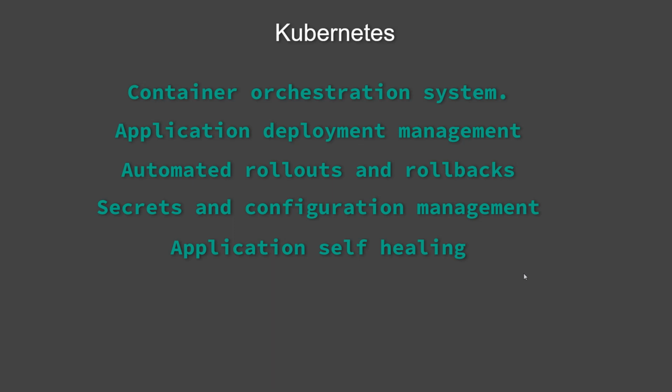Application self-healing. This is one of the most important benefits of Kubernetes. That means if one of the containers goes down, the application administrator need not go and look into it and bring the container back. Instead, Kubernetes will take care of bringing the container back. In the deployment file, we mentioned that we need 3 copies of this application, right? So it is the responsibility of Kubernetes to maintain those 3 copies. So if one of the containers goes down, Kubernetes will bring it up in the same machine or in a different machine.